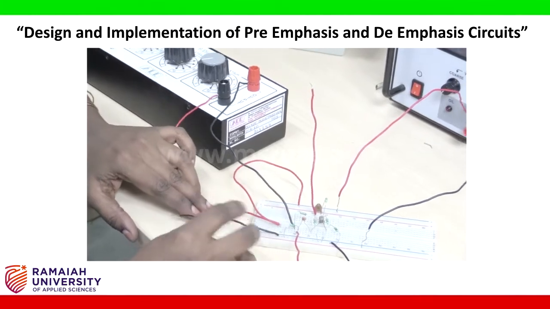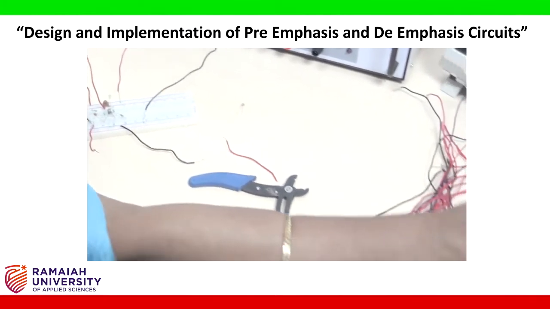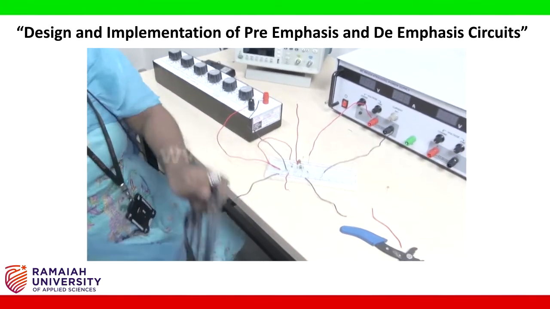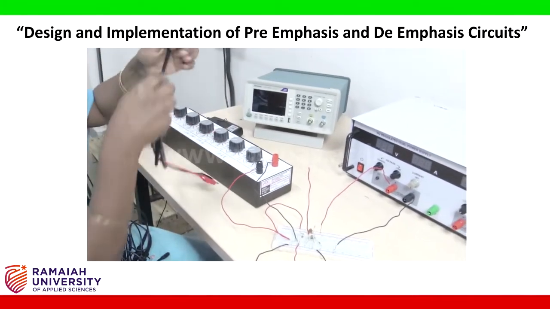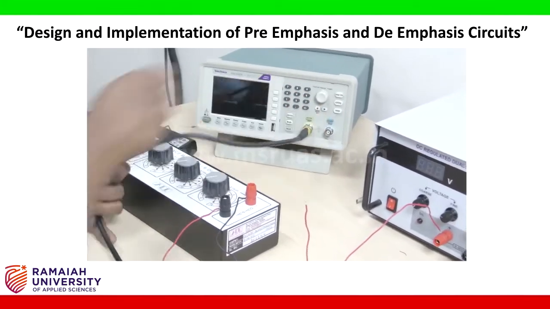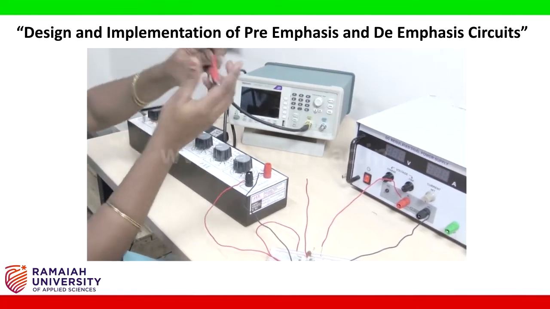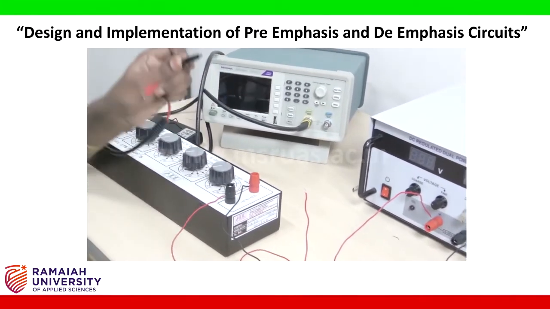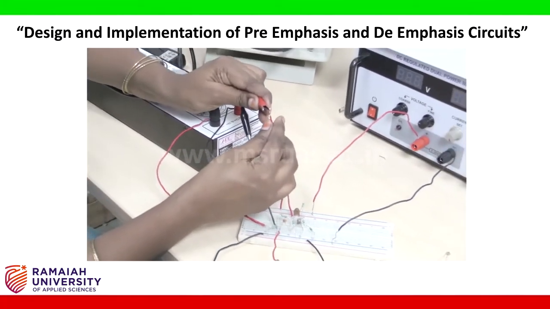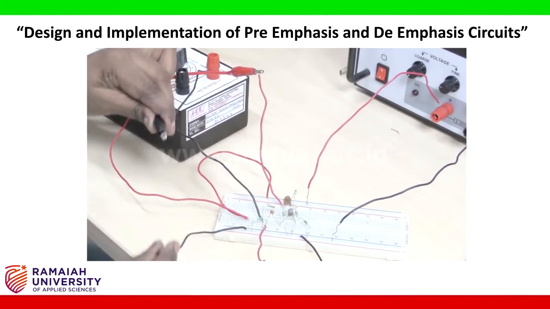Now we will provide the input and output from the circuit. So take connecting probes. So first take function generator connecting probe. Put it to function generator channel 1. And these two edges we will give to our circuit. So this is the input wire which we intended to connect to function generator. Put it here. Next put this to the ground connection.